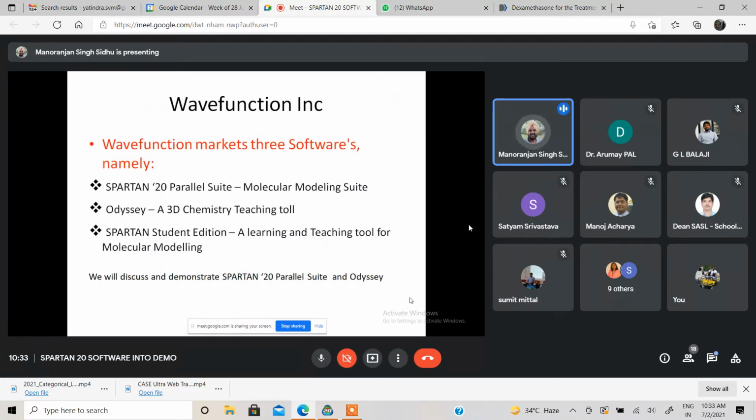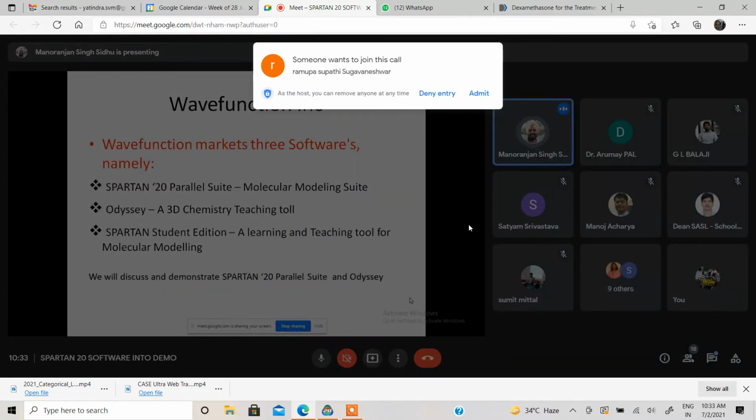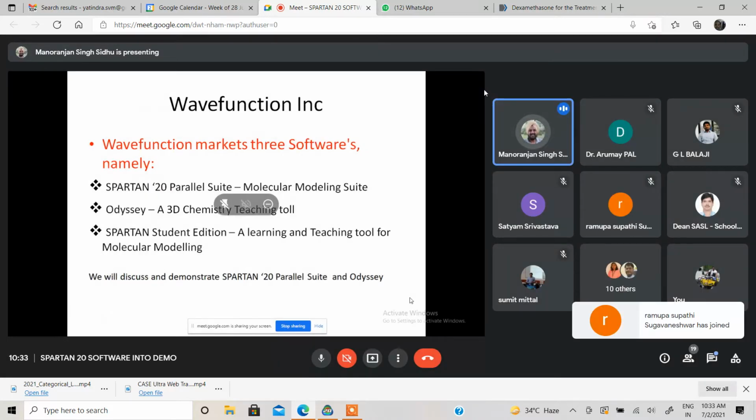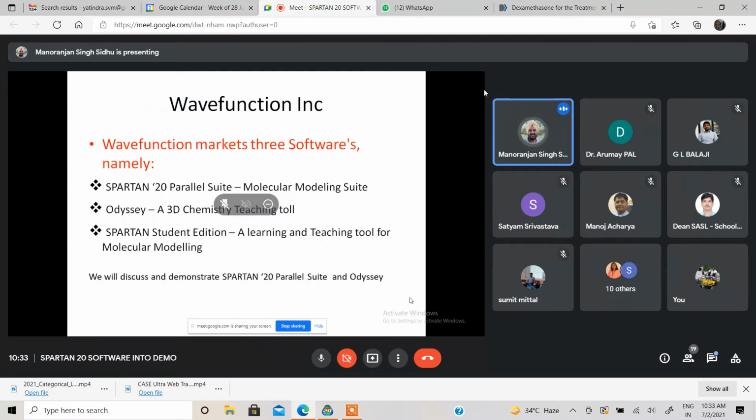Wavefunction basically markets three different softwares. The flagship product is, of course, the Spartan Parallel Suite, and currently version 20 is going on. New versions are released within a gap of 2 to 3 years. The last version was Spartan 18 before that. The other two softwares that you are seeing on the screen, Odyssey and Spartan Student, are basically